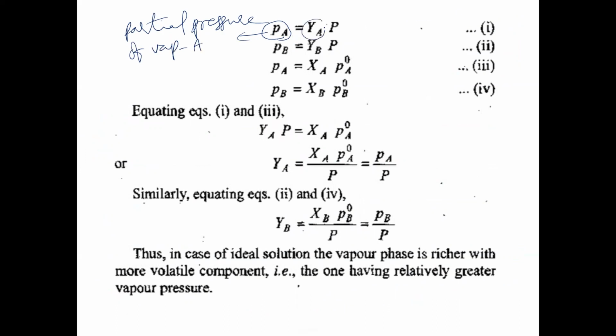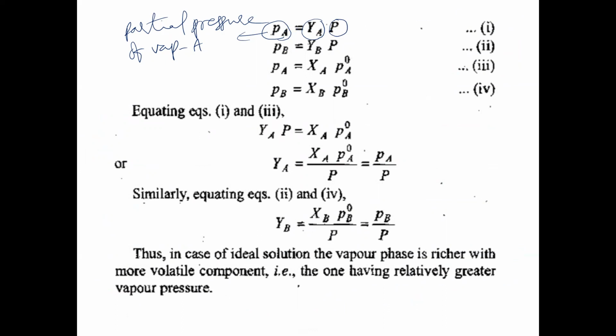Mole fraction into P total. Total pressure of the mixture into mole fraction of A will be equal to partial pressure of A. Already we have discussed in the gaseous state lesson: partial pressure is equal to the product of its mole fraction and the total pressure. So P total.